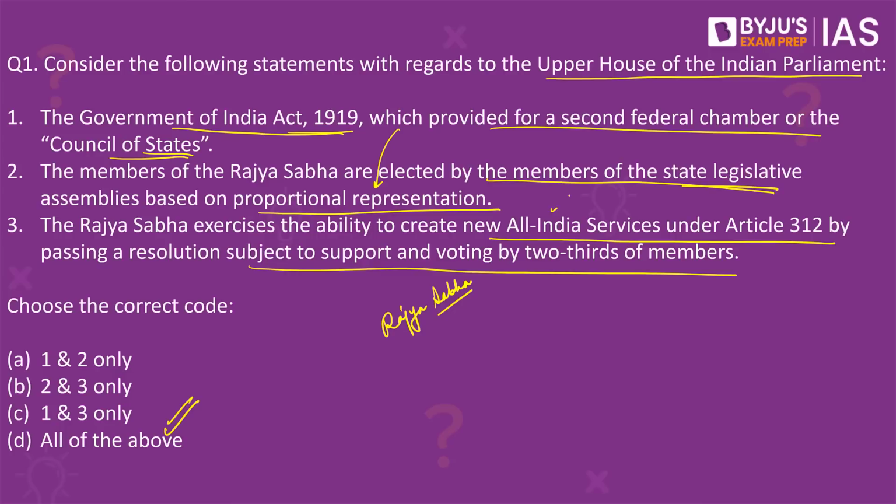You know, Rajya Sabha has certain special powers like creation of all India services, like empowering the parliament to make a law on the state list also in the national interest. Also, removal of the vice president of India begins at the Rajya Sabha. These are some of the special powers that the Rajya Sabha has.